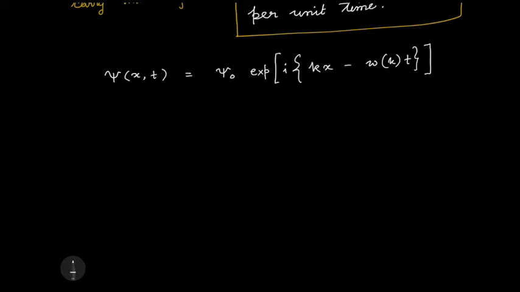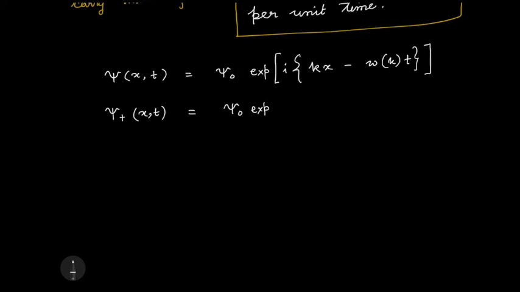Actually, how omega behaves as a function of k depends on what type of potential the particle sees. For the free particle, the potential is essentially non-existent. So for that, we have already worked out how omega is a function of k.